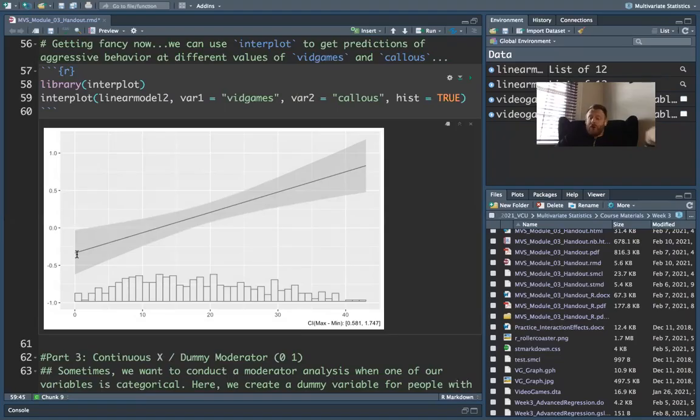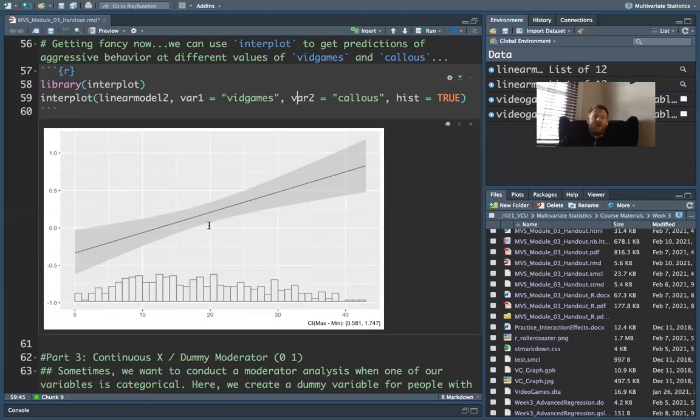So if you have the lowest levels of callous, that personality type, there's actually a negative relationship between the amount of video games you play and how aggressive you are. That's counterintuitive, right? That's opposite of what you might expect if you're thinking that video games and aggression are positively correlated. They're actually not for people who have low levels of callous. Now, if you are somebody out here who has high levels of callous, then absolutely that positive relationship exists.